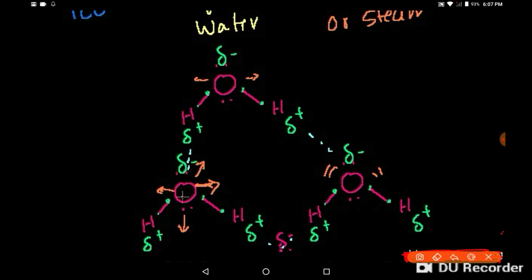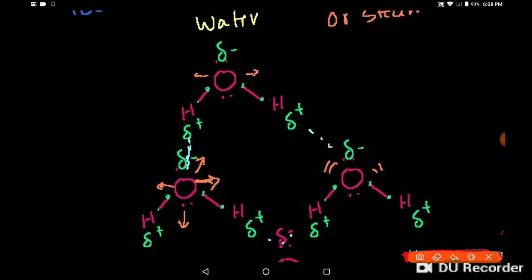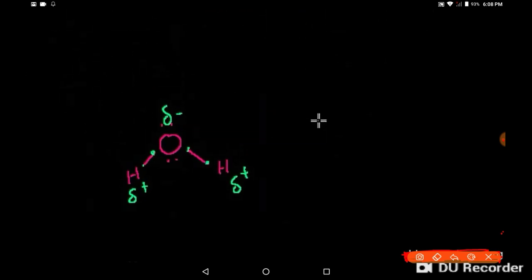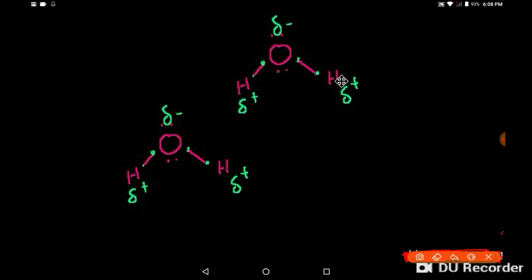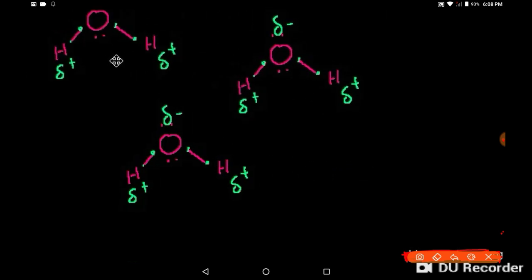Now, if you make these molecules start to vibrate enough, and if you put enough kinetic energy into these molecules, what do you think is going to happen? Well, this guy is vibrating pretty hard, and he's vibrating harder and harder as you add more and more heat. This guy is doing the same thing. At some point, these polar bonds that they have to each other are going to start not being strong enough to contain the vibrations, right? And once that happens, the molecules, let me draw a couple more. Once that happens, the molecules are going to start moving past each other, right? They'll start moving past each other.